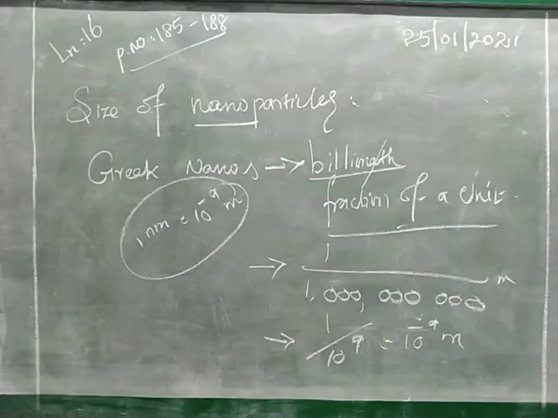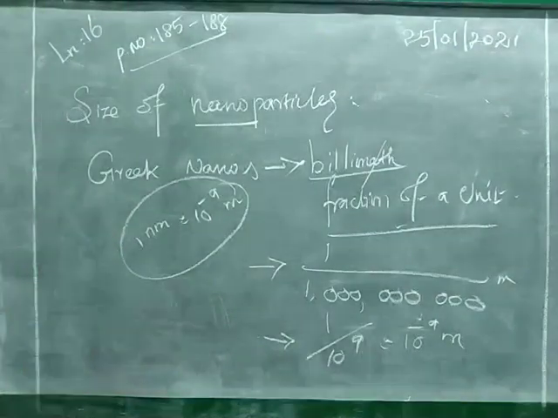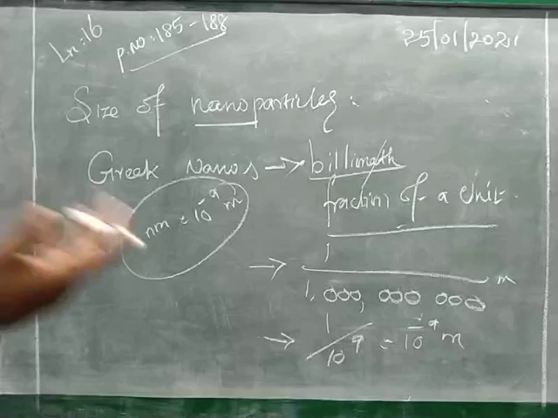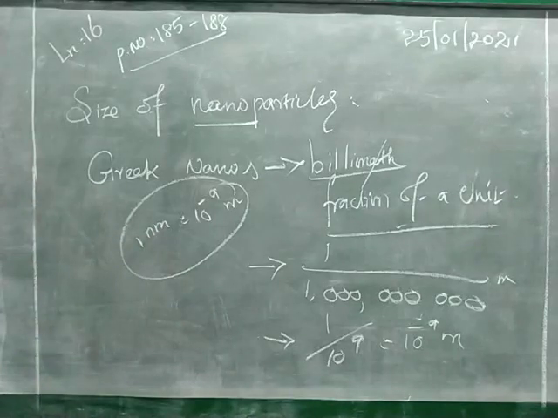Second, a nanometer and a meter have the same size difference as between a golf ball and the Earth. If you take the golf ball as a nano, then the Earth is equal to a meter. In this way they are compared.